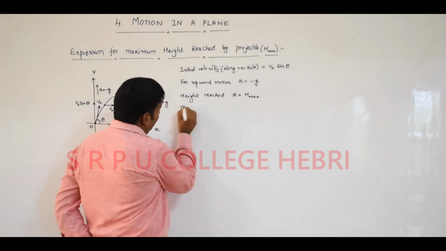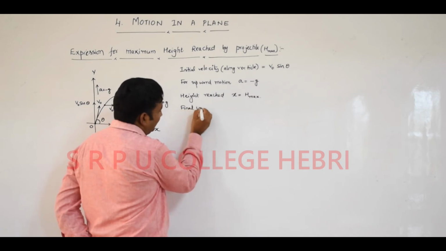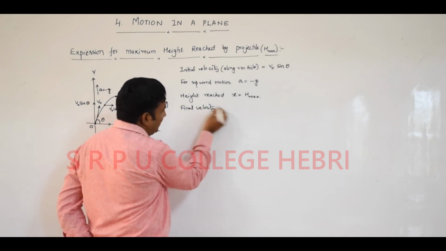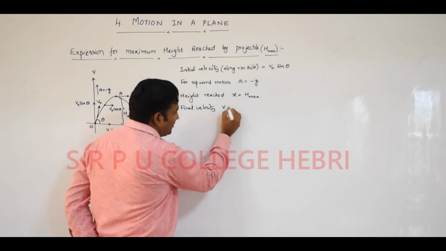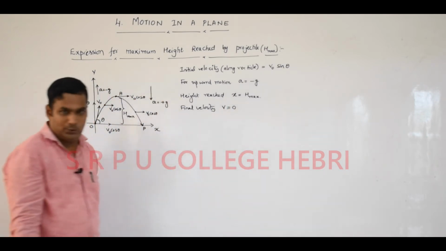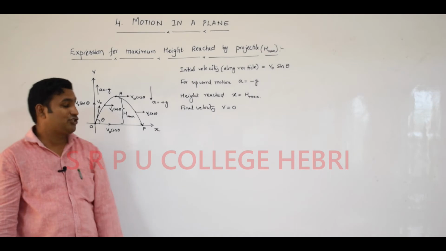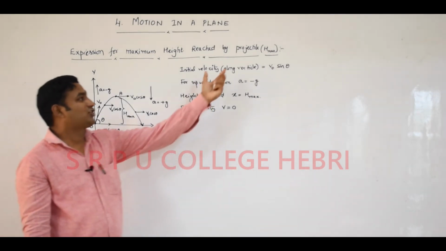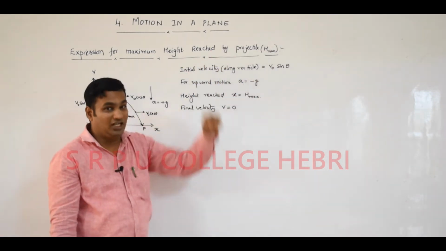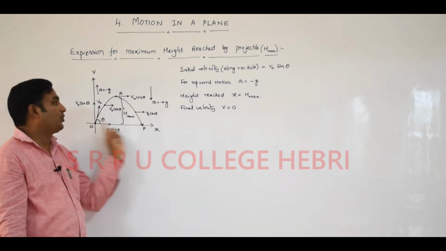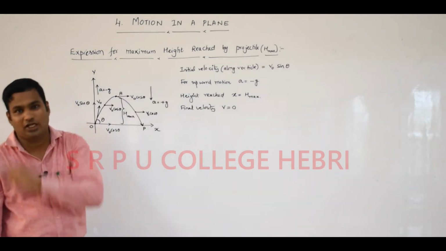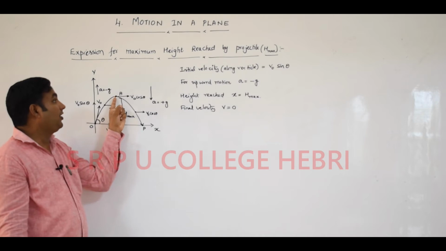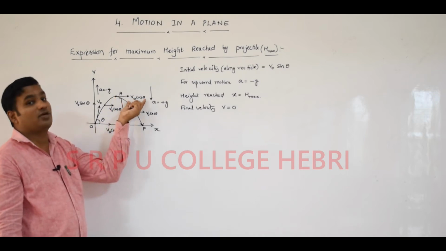Next, final velocity v is equal to, what is that? 0. We already learned, particle is moving in which direction? Upward direction is along vertical. Again, I am not bothered about horizontal component, I want to bother about vertical component. Remember, at the point A, velocity is there. What is that velocity?